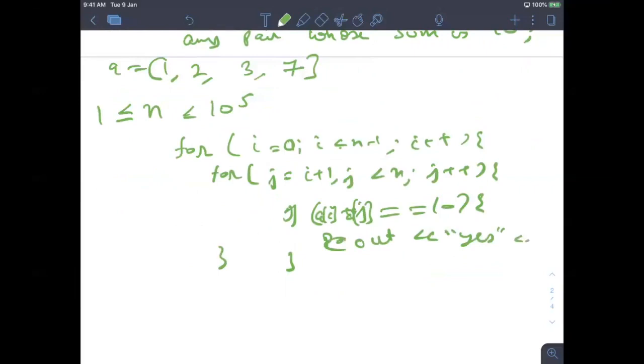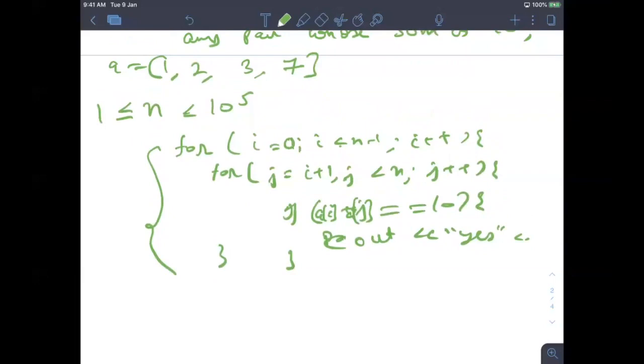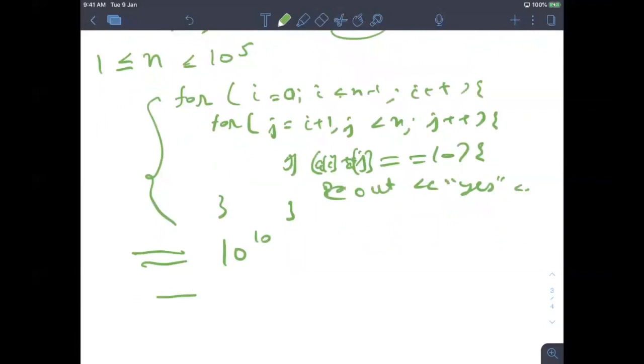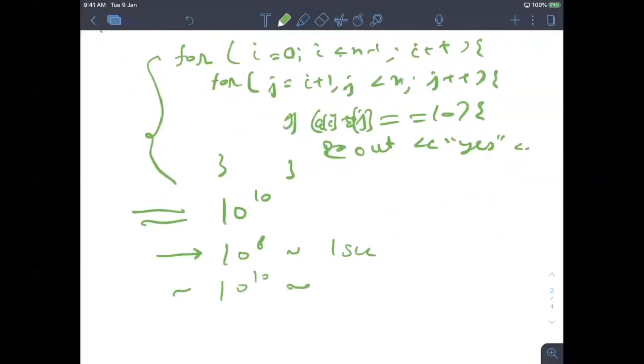Okay, now let's analyze this. In the worst case, how many total instructions will you be running? There are n square, right? So with n as 10 to the 5, you will be running 10 to the 10 instructions in the worst case. Now, like I told you, 10 to the power 8 in 1 second. So 10 to the 10 will take, generally people think 2 seconds, but no, it is 1 into 10 into 10, so basically 100 seconds.